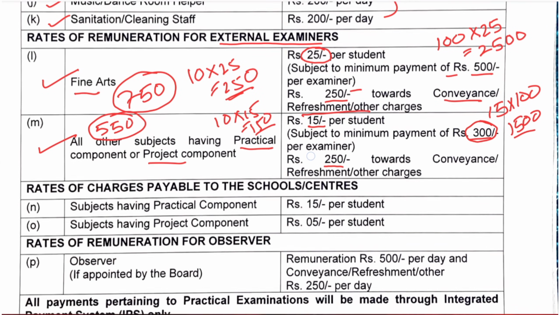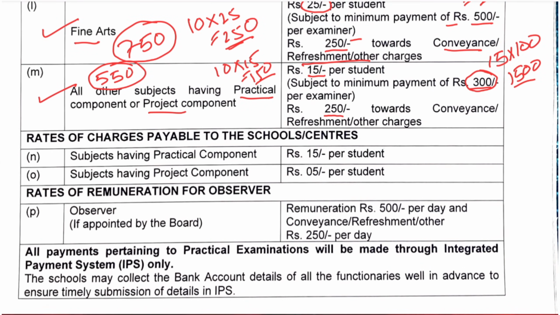Next, CBSE is going to pay some amount to the school as well. For practical subjects, the school will be paid 15 rupees per subject, per student. In the same way for the project component, they are going to get 5 rupees per student.